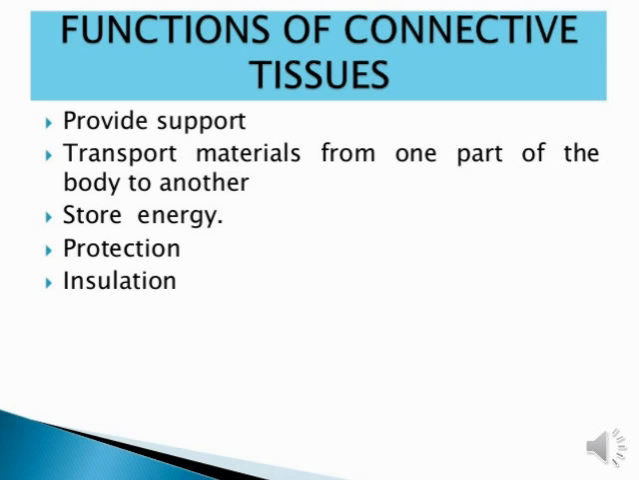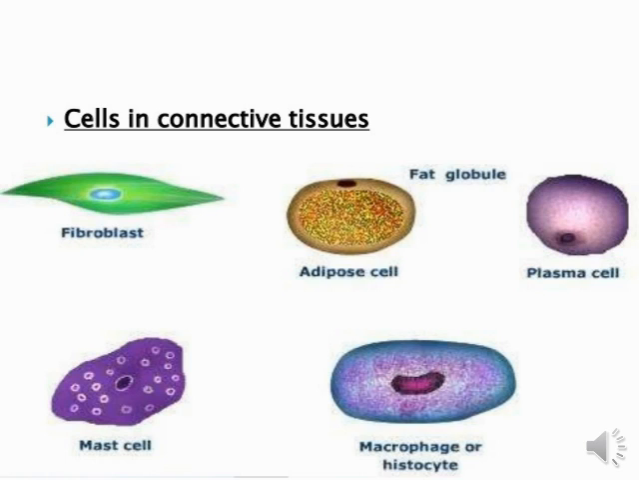Now we will see the next thing related to tissue. Cells in connective tissue. Basically, there are some different kinds of cells that form the connective tissue. So the first cell is fibroblast. Now the second is mast cell, adipose cell, fat globule, plasma cell, and macrophage or histiocyte cell. These kinds of cells basically help form the connective tissue in our body. Okay.